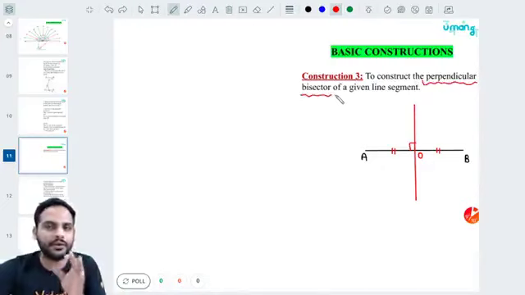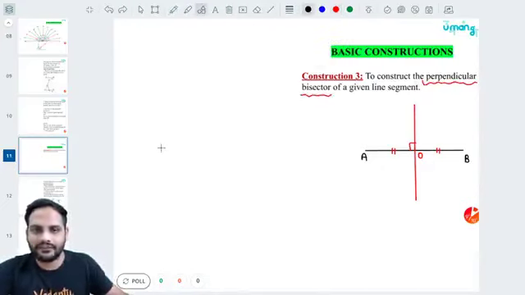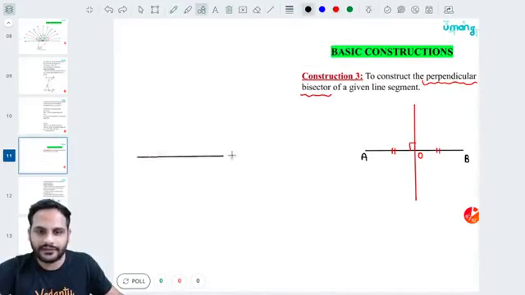Now let us understand how we draw the perpendicular bisector of any line. For example, I have given you a line, let us say of length 10 centimeter. So draw it with the help of a scale.